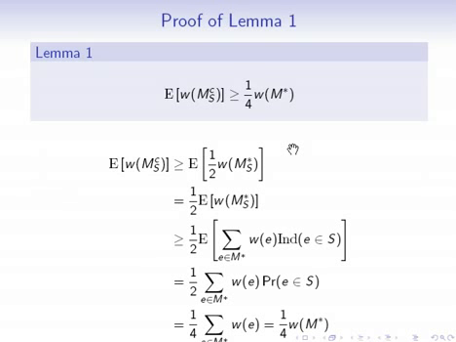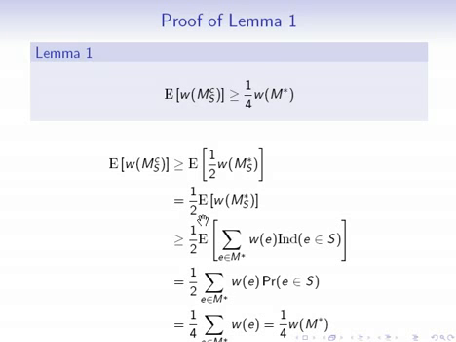So let's go on to see a proof of lemma 1. Remember, lemma 1 compares the expected weight of the matching created by our algorithm inside of the sample to the weight of the optimal matching on the entire graph. So the first step is that the weight of the matching created by the algorithm inside of the sample is at least 1/2 of the weight of the optimal matching inside of the sample. This was one of the properties of candidate edges. Using linearity of expectation, we can just pull out the 1/2.